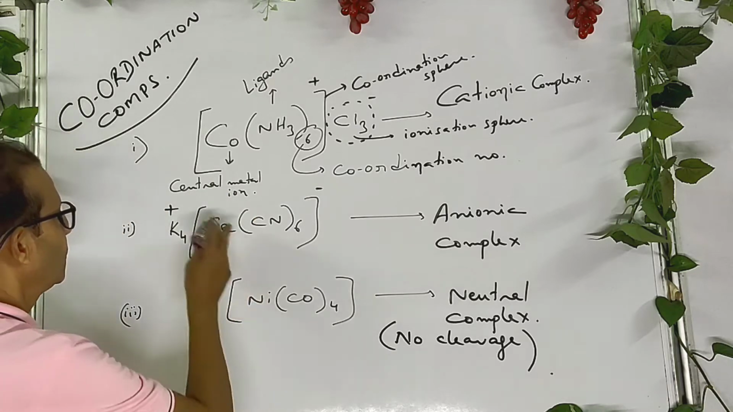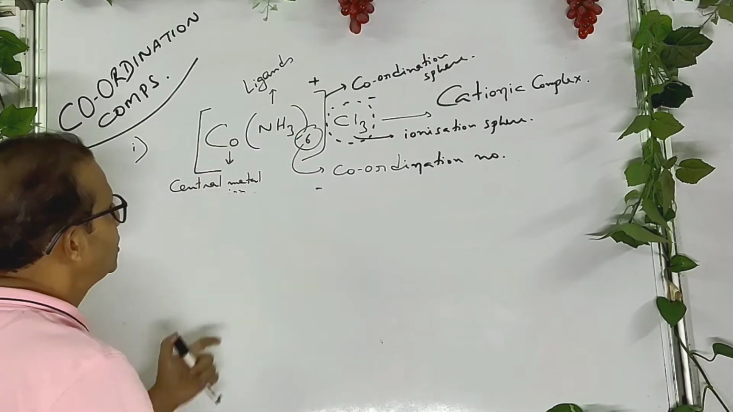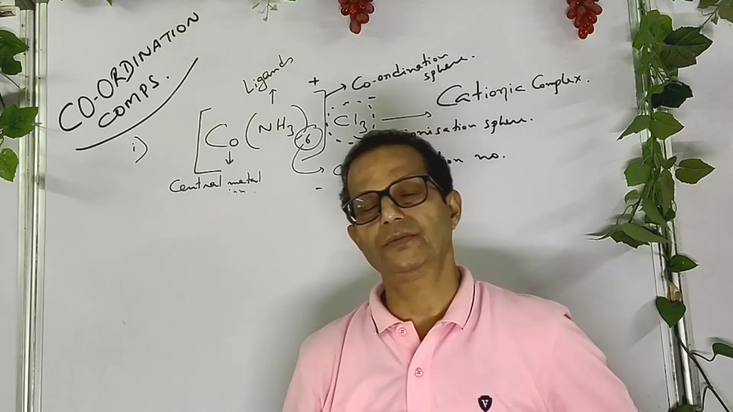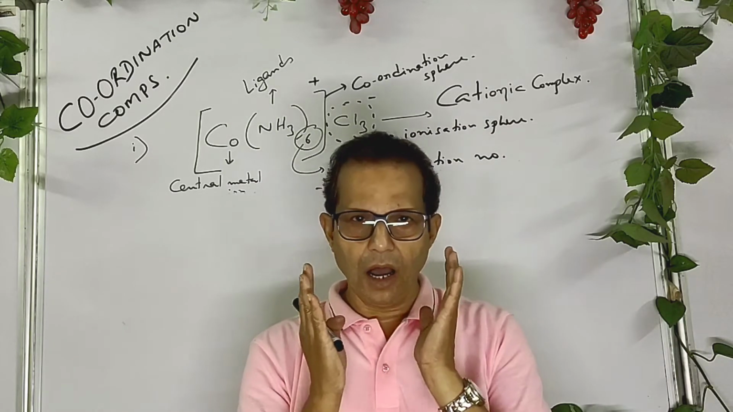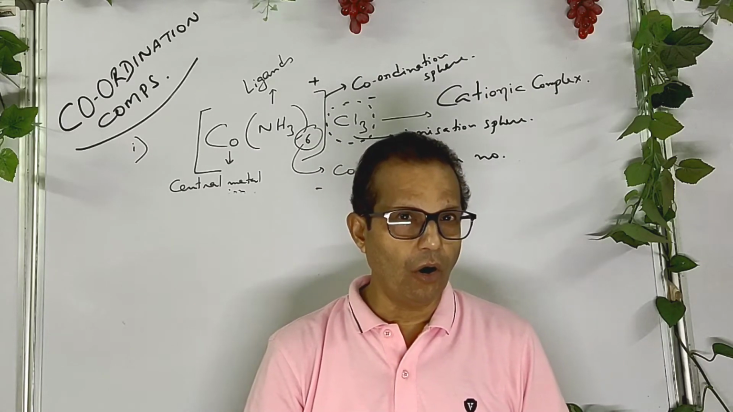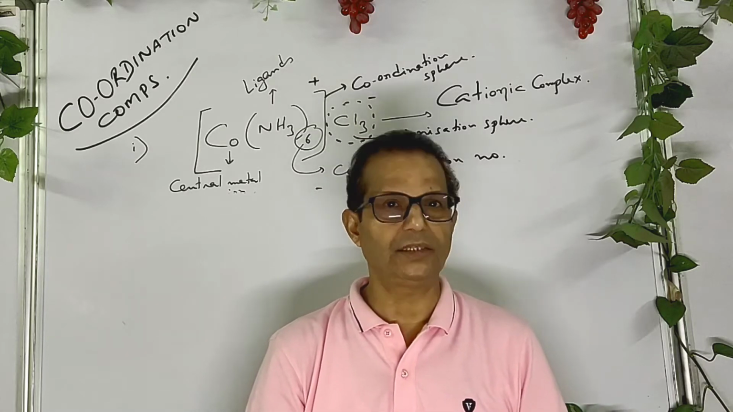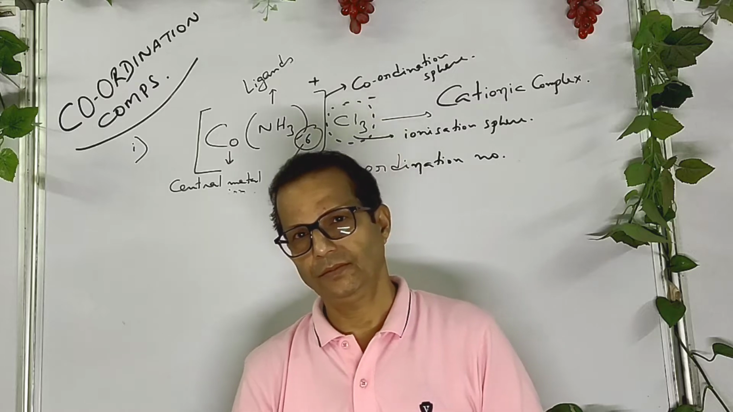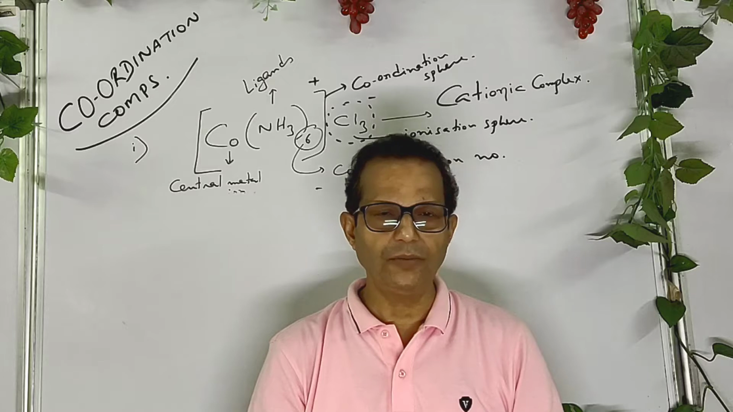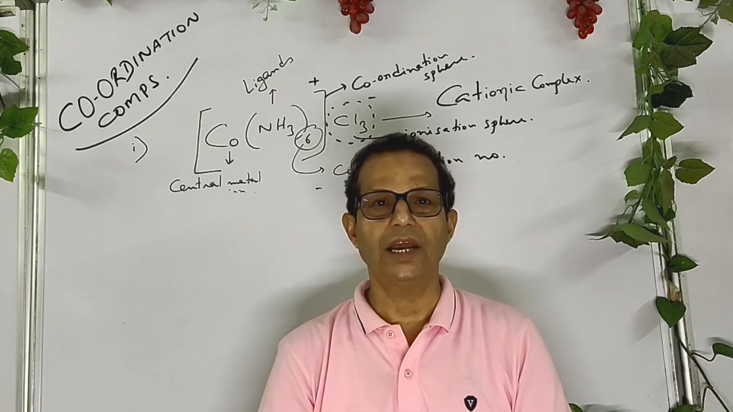Now, next question is, what are coordination compounds? So listen, coordination compounds are those in which a central metal is coordinately bonded with ligands. When a coordination compound is dissolved in water, it does not lose its identity.